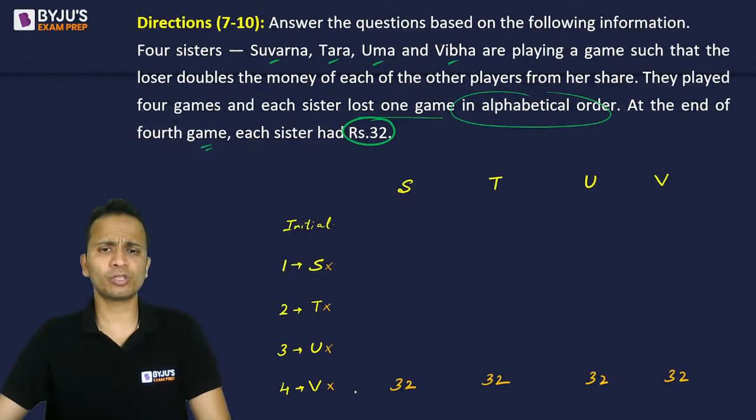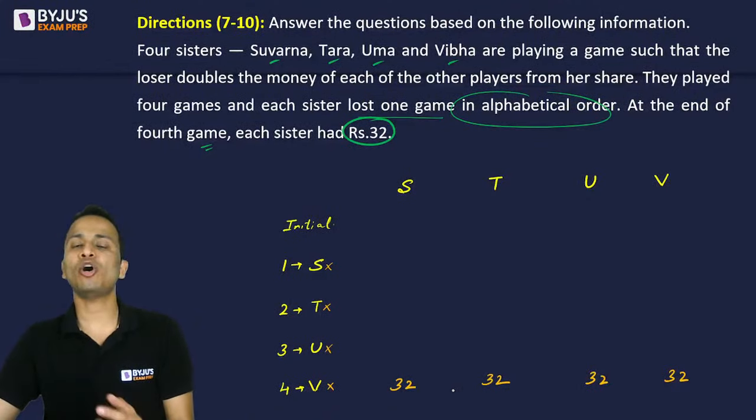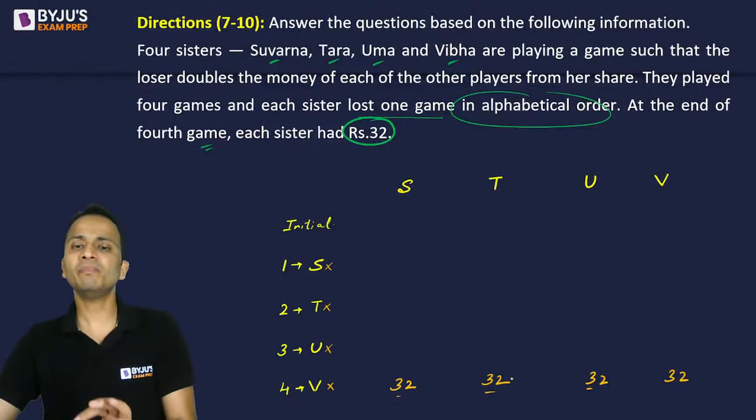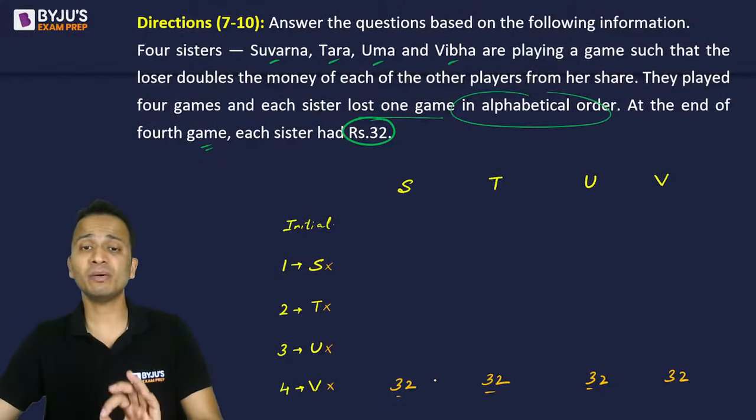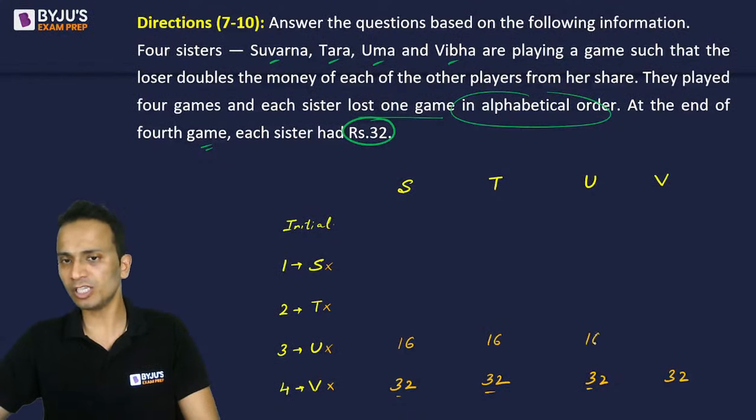And at the end of this fourth game, each sister had 32 rupees. So I've written 32. Now I'll be backtracking. Now look at the last game. If V has lost this game, then V must have doubled the money of the other three players. That means S, T and U's money was doubled. So before this round, these three players would be having half the money that they have after this round. So before this round, each of these three players will have 16 rupees.